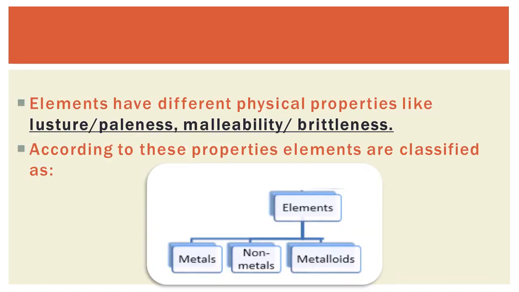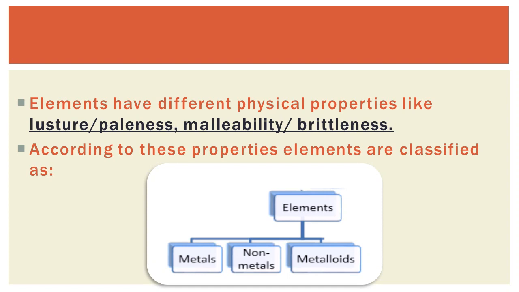Now students, elements have different physical properties. The objects in the above activity are made of the elements iron, copper, aluminium and carbon respectively. You have noticed that elements have different physical properties like luster or dullness, malleability or brittleness. What is luster? That means the object appears to glow, and dullness means lightness in the color of an object. Malleability means the shape can be changed, and brittleness means an object is liable to break into small pieces. According to these properties, elements are classified as follows.